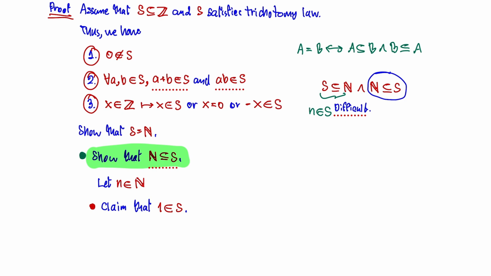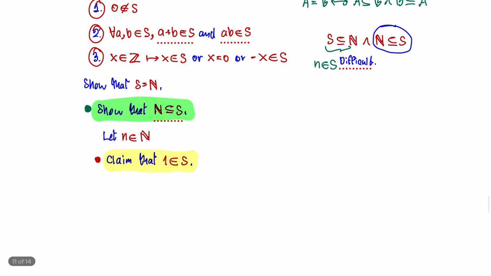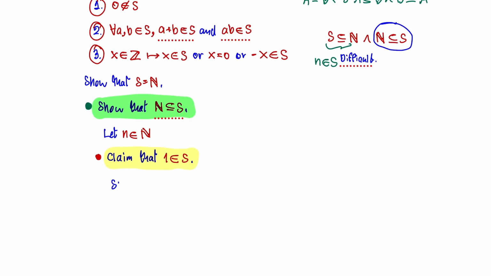So now let's start with this. Let's claim that 1 is in the set S. And we know that number 1 is an integer, and S satisfies the trichotomy law. All right, what happens next?